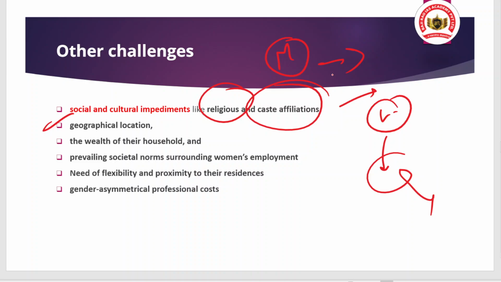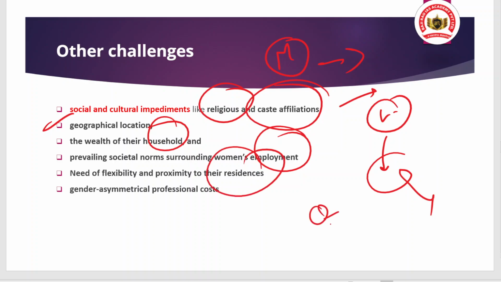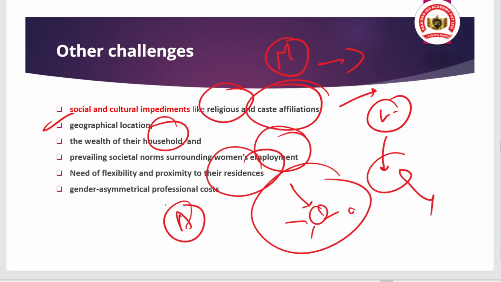Then the wealth of their household, and the prevailing societal norms surrounding women's employment, which we have discussed. There is also a need for flexibility and proximity to their residence: if the job is nearer to their residence, women will apply for the job and do the job. So that flexibility is needed after marriage. These are the challenges faced by the woman after marriage.